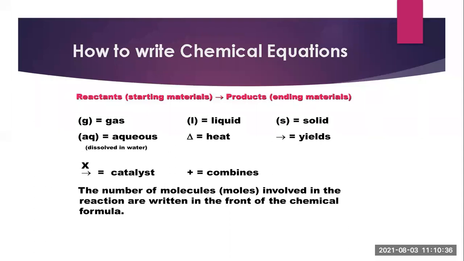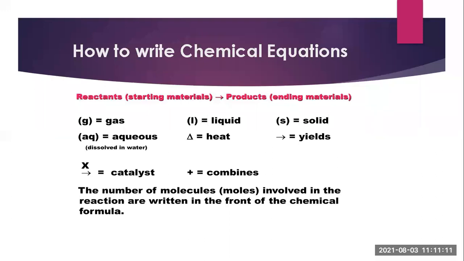This triangle represents the symbol for heat. The arrow represents yields, that is, what we get from the reactant. If something is written over the arrow, such as a compound or an element, it is a catalyst. A catalyst makes the reaction proceed without undergoing change itself.